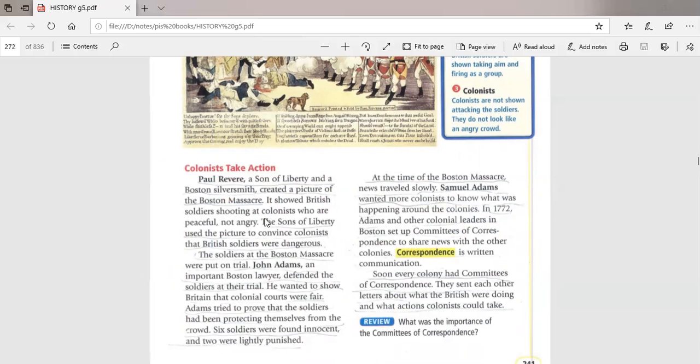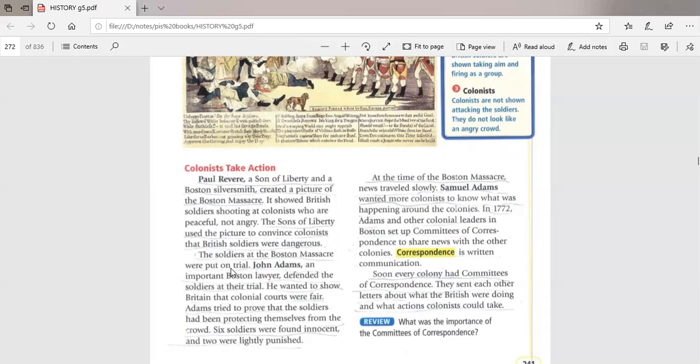So we have here colonists take action. What did they do? Paul Revere, a member of the Sons of Liberty, created a picture of this massacre. It showed the soldiers shooting at the colonists, and how the colonists were peaceful, not angry. The Sons of Liberty used this picture to convince and to encourage the colonists that the British soldiers were dangerous and they didn't want them again in America.